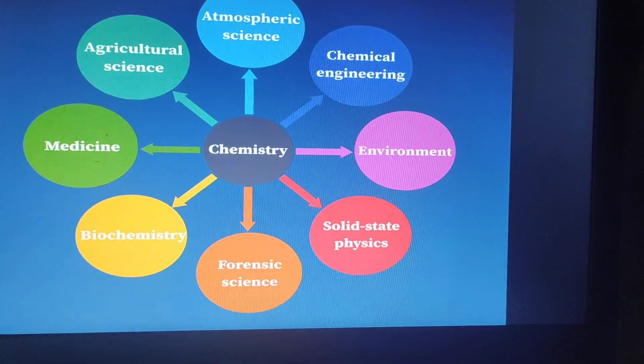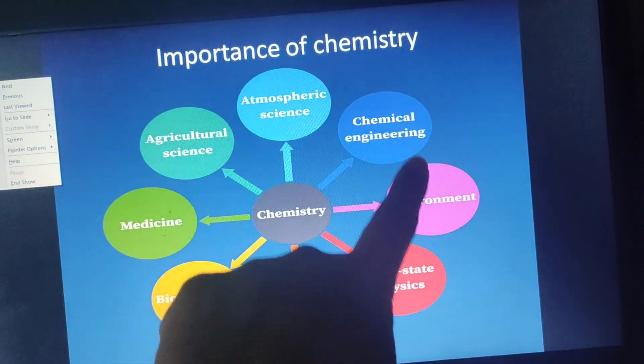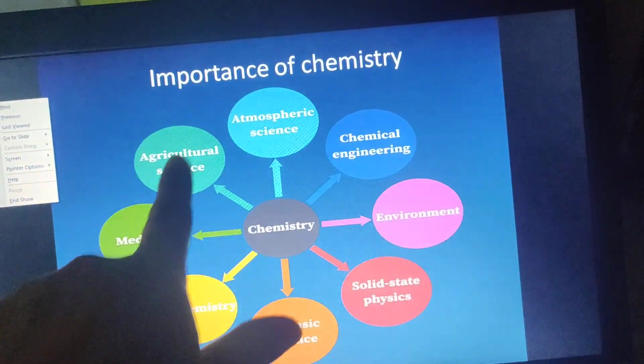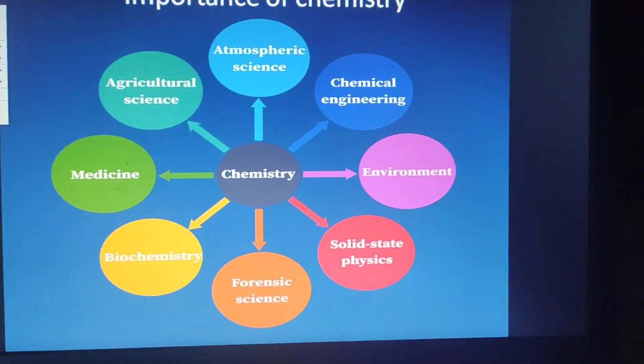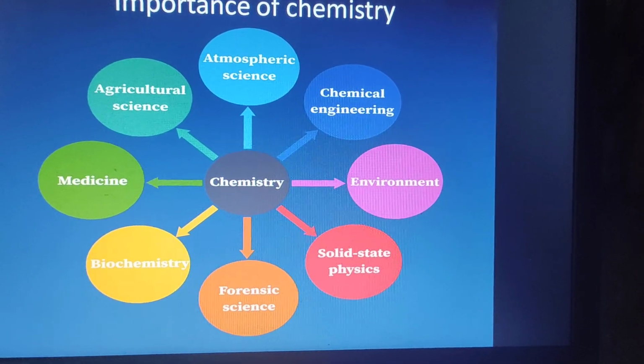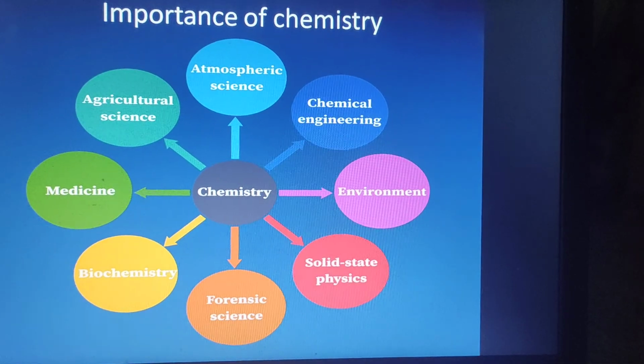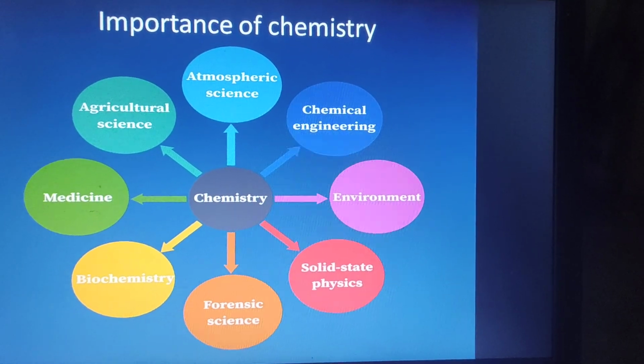So we have an important graph here for you. What are the different fields in which chemistry helps us nowadays? I told you earlier that whatever we have around us today is totally the product of chemistry. So let's see how chemistry helps us in different fields.